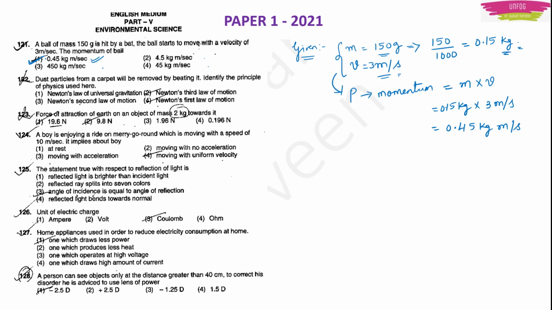Without seeing the units, if you just multiply mass into velocity, that is 150 into 3, what answer are you going to get? You will get 450, and you are not writing the units on the right side. Actually the unit is gram meter per second, but you are ignoring it, just multiplying 150 with 3. Then what will you do? You will tick option 3, which is a wrong answer.